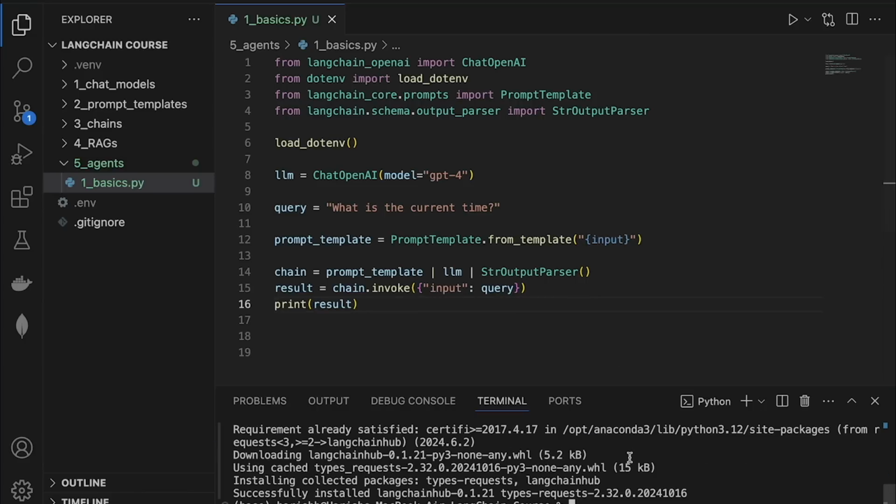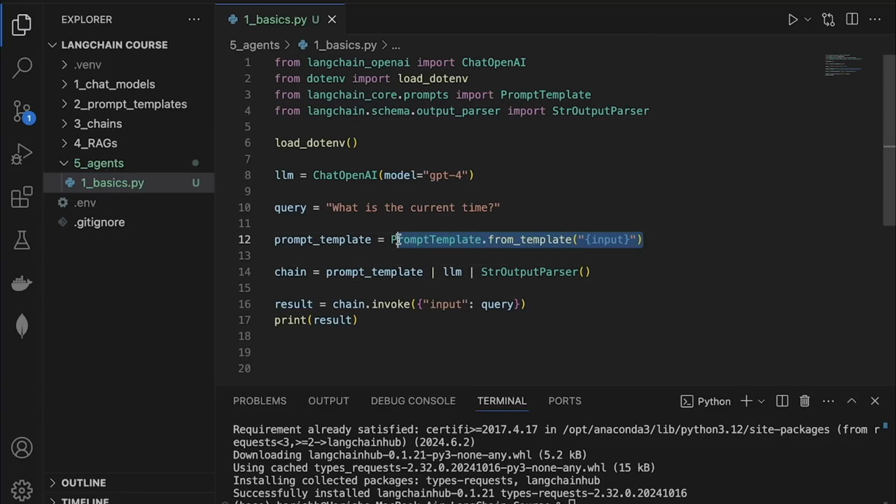Very simple. So in this example, I'm going to need the React prompt template. Don't worry, we are going to be seeing exactly what the React prompt looks like later on. But for now, let's just go ahead and use it. And let's see what we get. So to do that, I'm going to replace this part right here for the prompt template. And instead, we are going to be using the React prompt template from LangChain hub. So I'm going to say hub.pull, and I'm going to specify the exact repository and file.